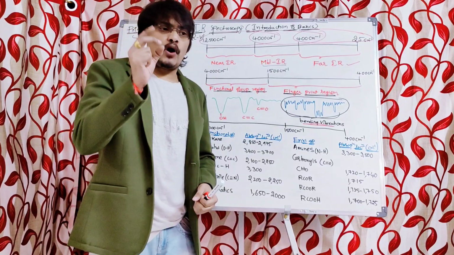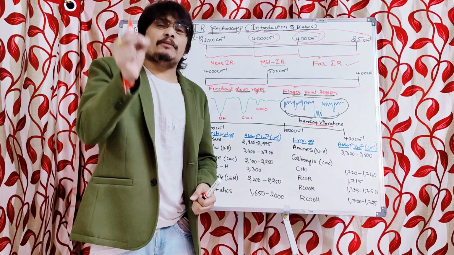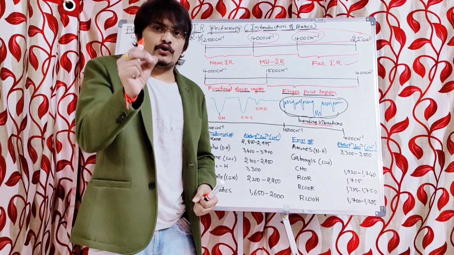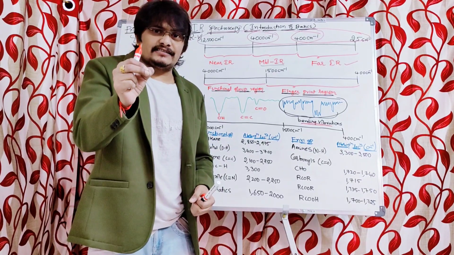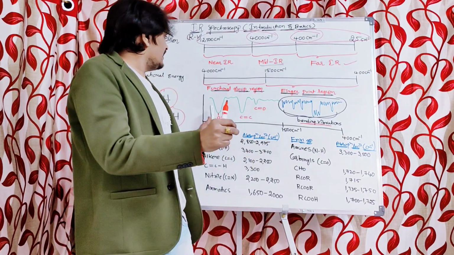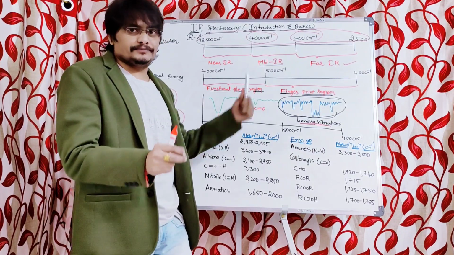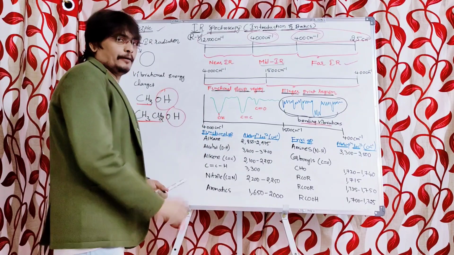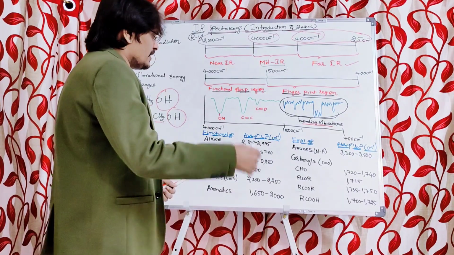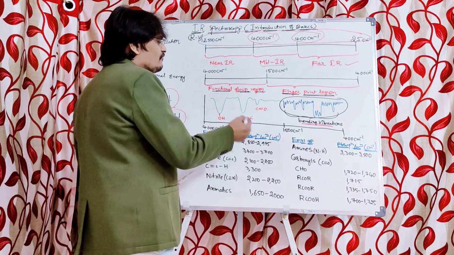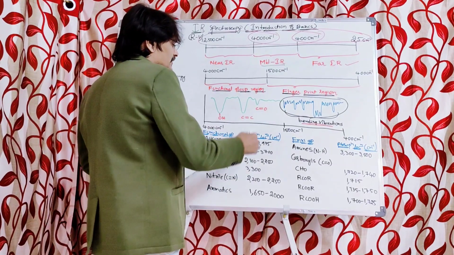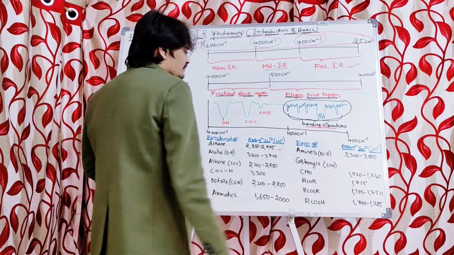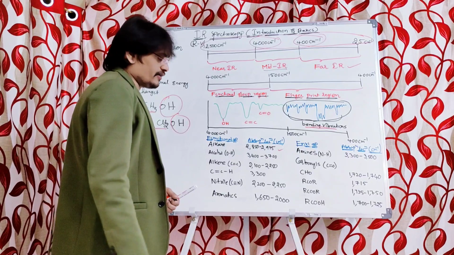the examples of some of the important functional group ranges in this particular region, that is the functional group region. For example, if you take alkane, then you will observe the peak between 2850 to 2975.